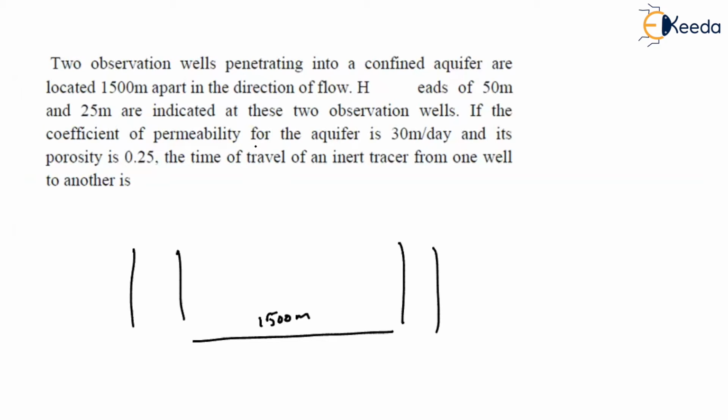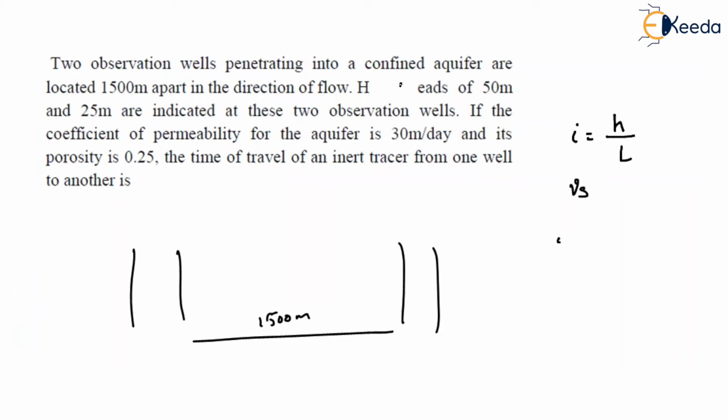So here, as we have discussed, as the particles are moving from one place to another, it depends upon the seepage velocity. How can I find the seepage velocity? That is nothing but the discharge velocity divided by n. So first, how can I find the discharge velocity? Discharge velocity is nothing but k into i. So for that, we need to first find the hydraulic gradient.